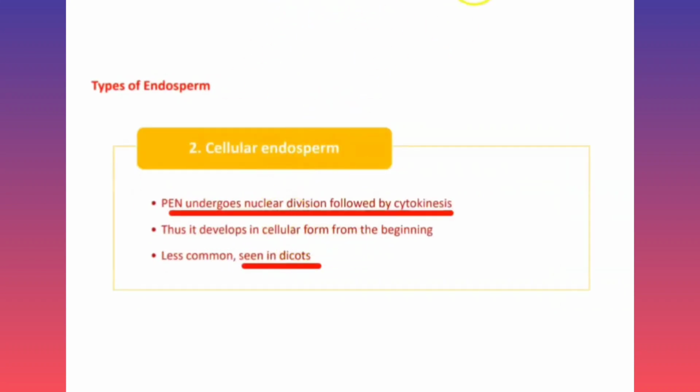Second type of endosperm is cellular endosperm. In the cellular endosperm, the PEN undergoes nuclear division followed by cytoplasmic division, in a cellular manner. That's why that kind of endosperm is called cellular endosperm, which is a less common type of endosperm, mainly seen in some dicot plants. So the second type of endosperm is cellular endosperm.